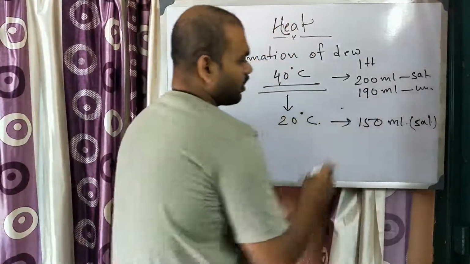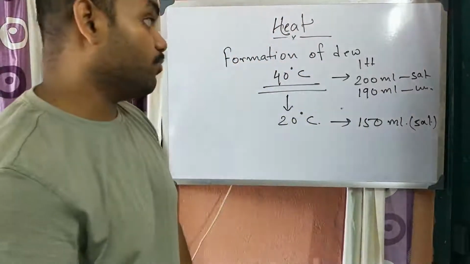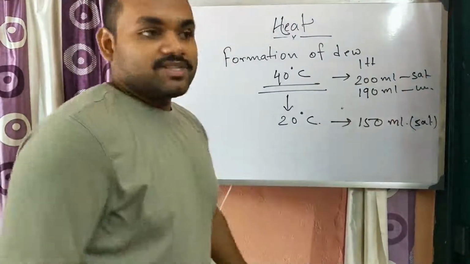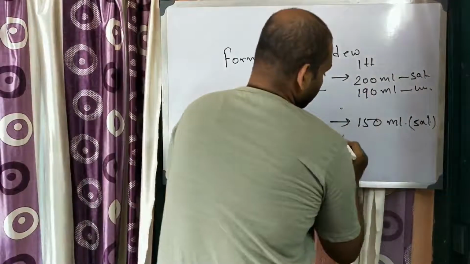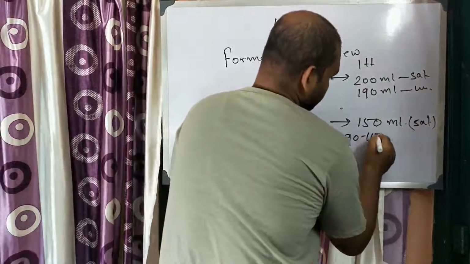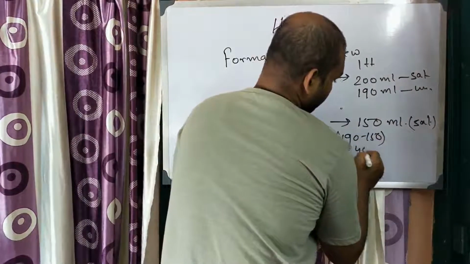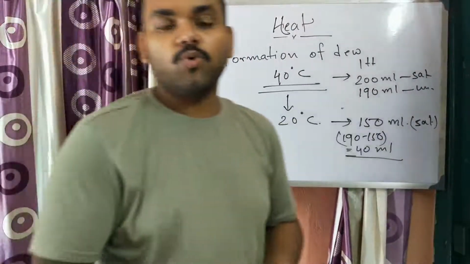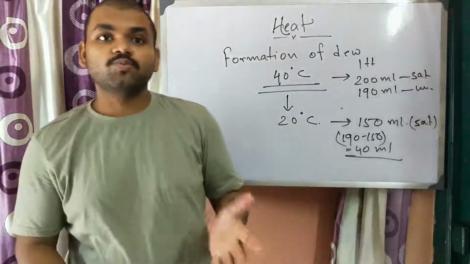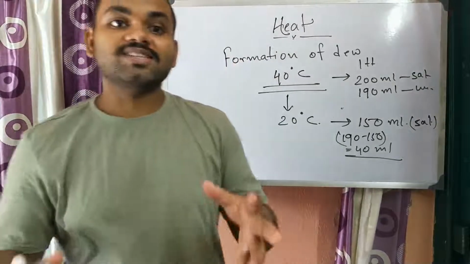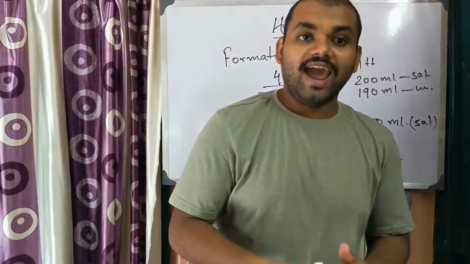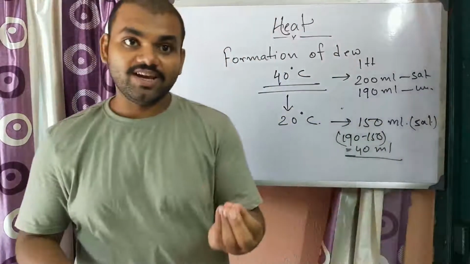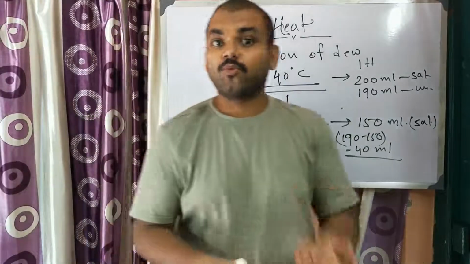How much more water vapor is present here? 190 minus 150, so 40 ml of water vapor is extra. What happens to this extra water vapor? It will start condensing, and as it gets heavier, it becomes water droplets.